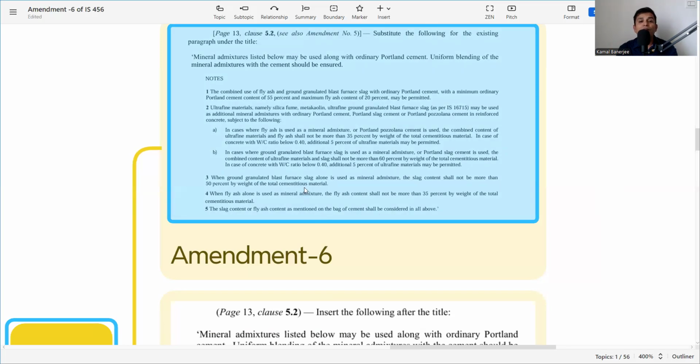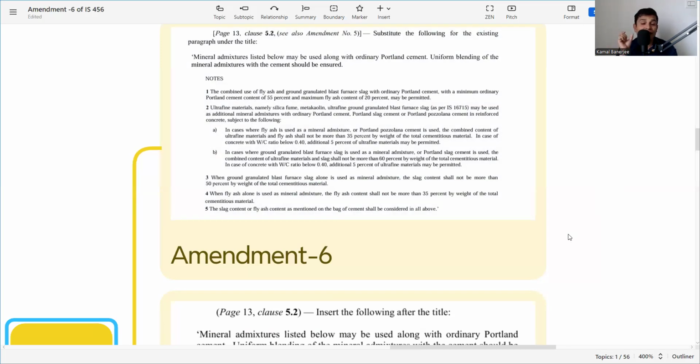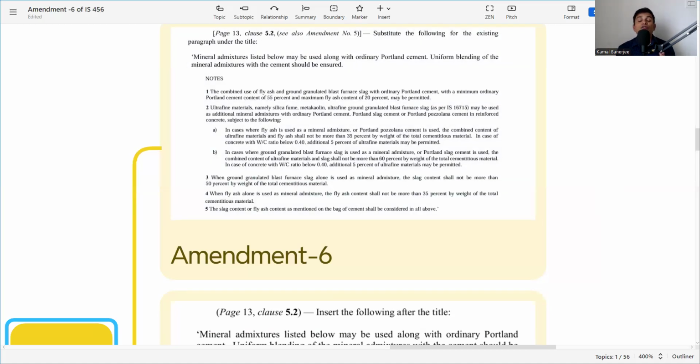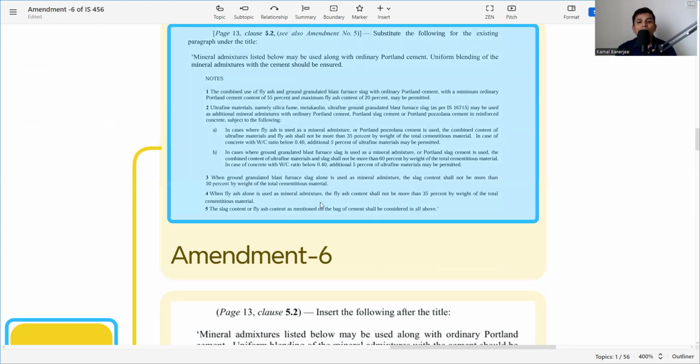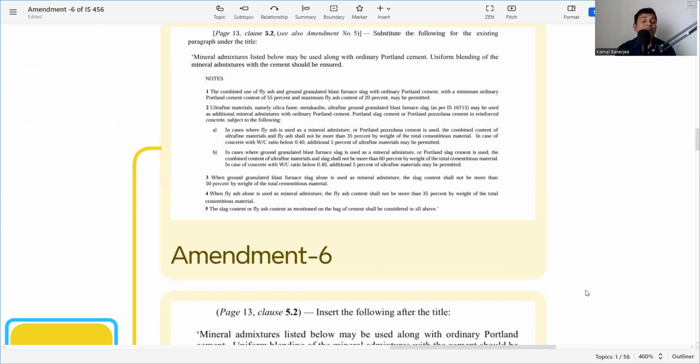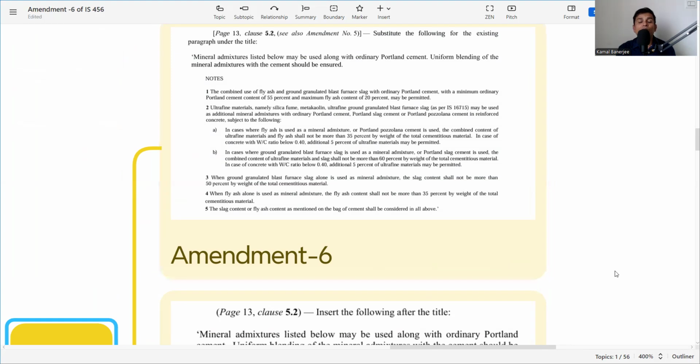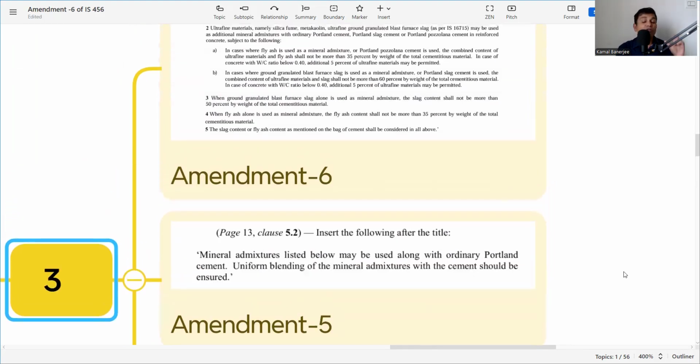Then when ground granulated blast furnace slag is used alone, that means GGBS without fly ash, the slag content shall not be more than 50% by weight of the total cementitious material. When fly ash is used as a mineral admixture, the fly ash content shall not exceed 35%. So when GGBS is used alone, the maximum is 50%. When fly ash is used alone, the maximum percentage is 35%. And the slag content or fly ash content mentioned on the bag of cement shall be considered in all the above. So how can we know that? It will be mentioned on the bag.